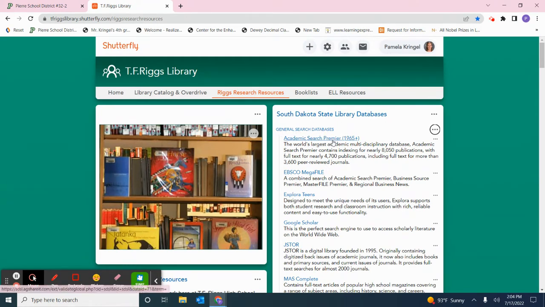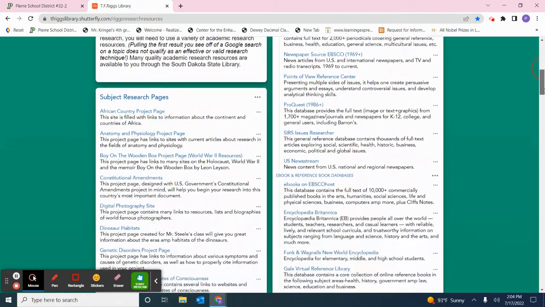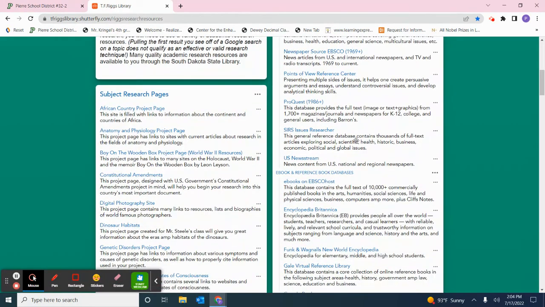So the first set of databases that you'll find are these general search databases. These are databases that are a great place to start your searching on any sort of topic. But the material that you're going to find in these databases primarily is secondary or stuff that was created after the event. It's still a great place to start, and you can see there's a lot of those databases.